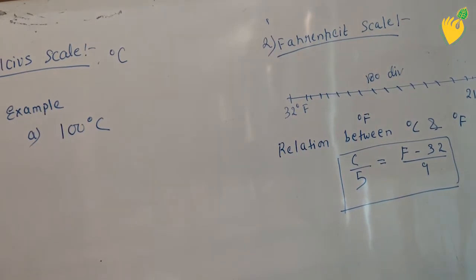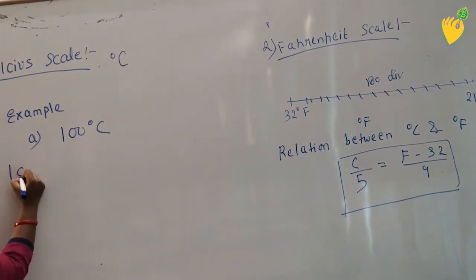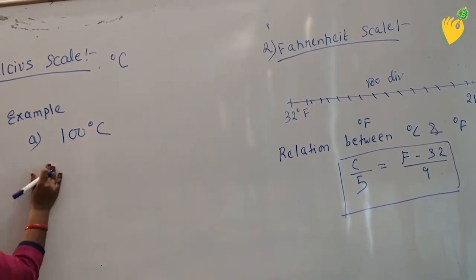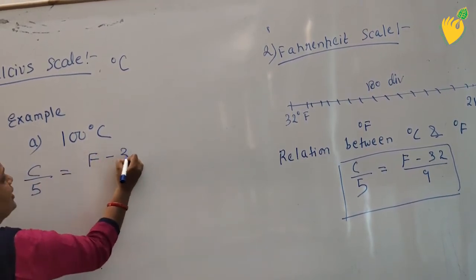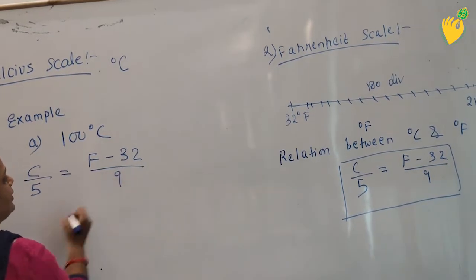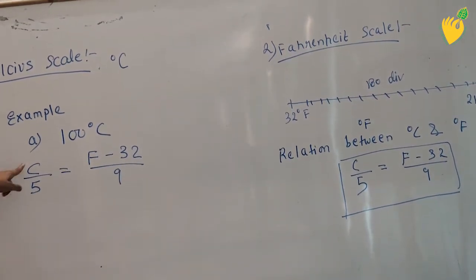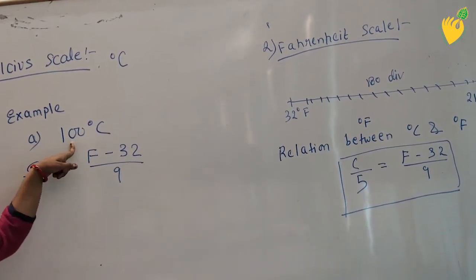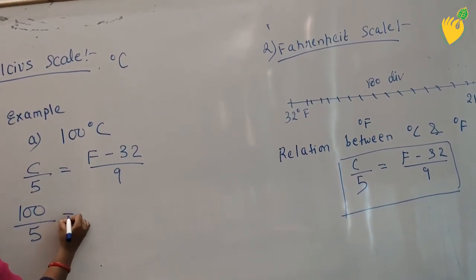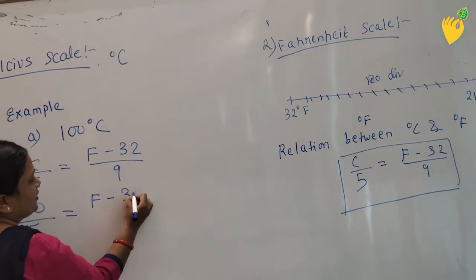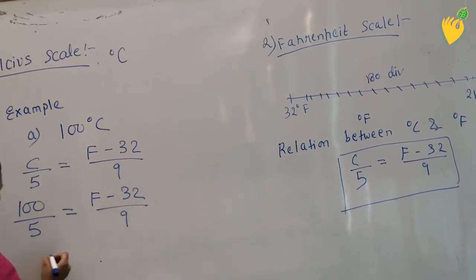How will I solve this question? First I will write the formula: C upon 5 is equal to F minus 32 upon 9. Now in the place of C, I will put the value 100 degree Celsius. So it will be 100 upon 5 is equal to F minus 32 upon 9.